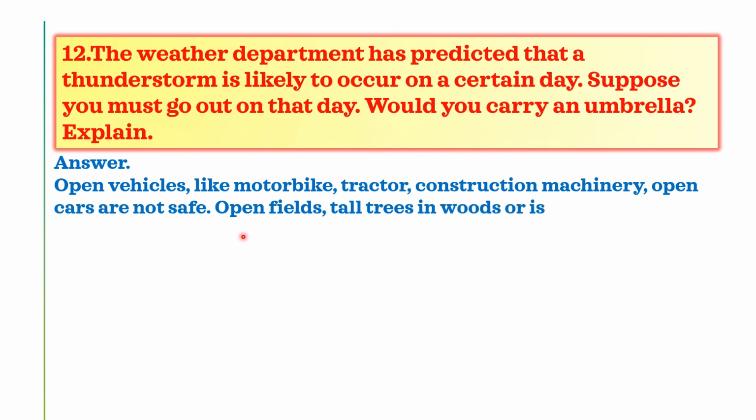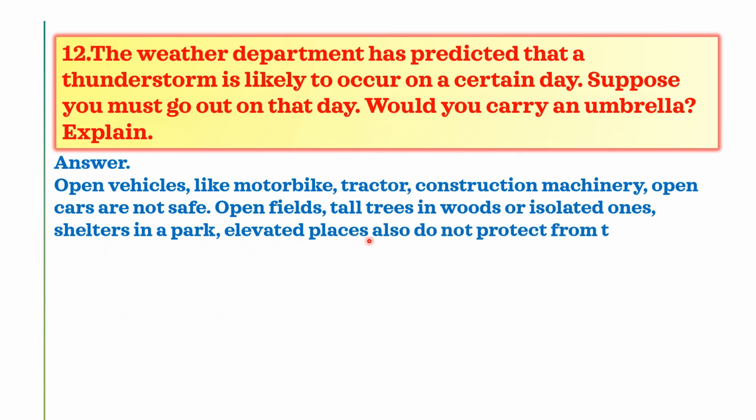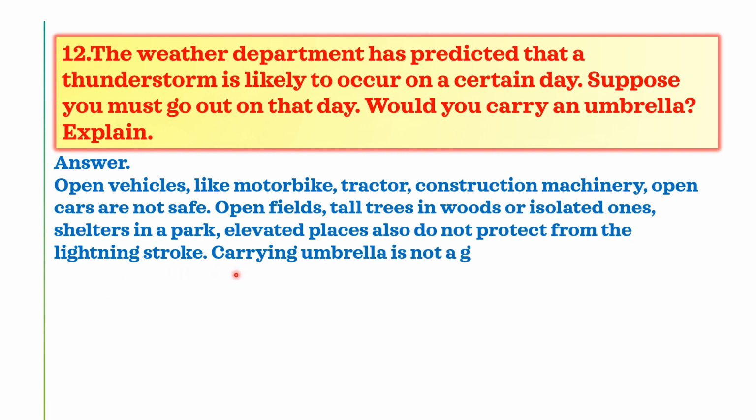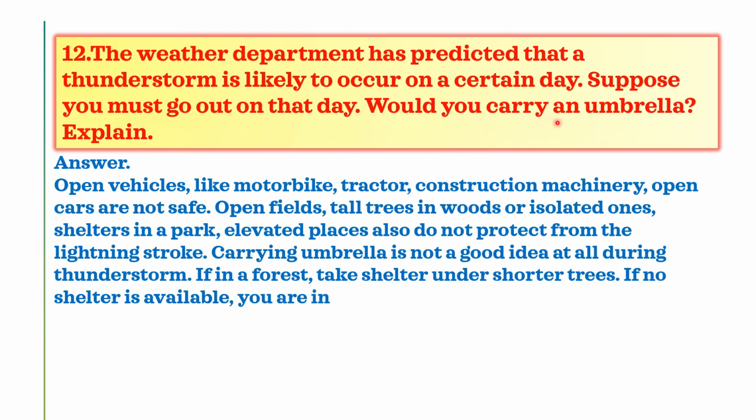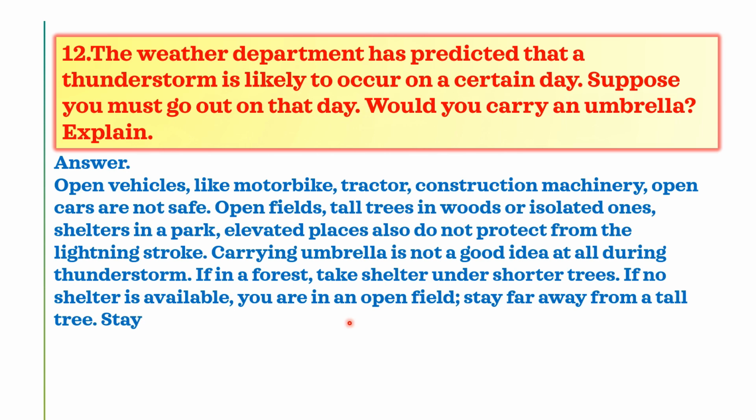Similarly, open fields, tall trees in woods or isolated ones, shelters in a park, and elevated places also do not protect from lightning strokes. Carrying an umbrella is not a good idea at all during thunderstorms. So, would you carry an umbrella? That is not safe. So no, you should not carry an umbrella during a thunderstorm.